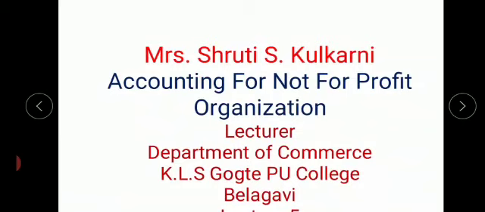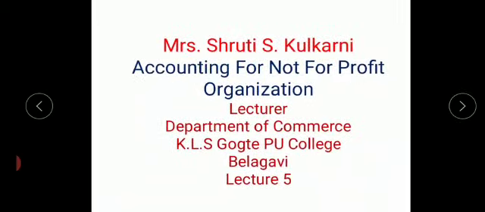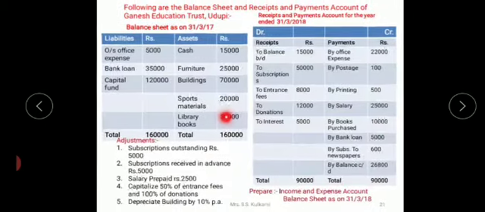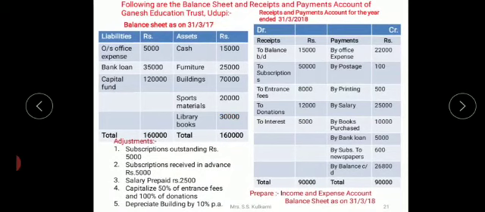Now we will deal with one more 12 marks problem. From the following balance sheet and receipts and payments account of Ganesh Education Trust, Udupi. You are having the balance sheet as on 31/3/2017.